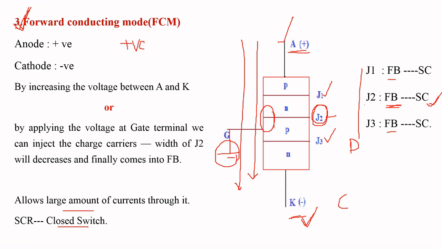In the second operating mode, that is forward blocking mode, SCR also acts as an open switch, which allows a small amount of forward leakage current of the order of microamperes. But in the third case, SCR acts as a closed switch and allows a large amount of current from anode to cathode. These are the three operating modes of working of SCR.